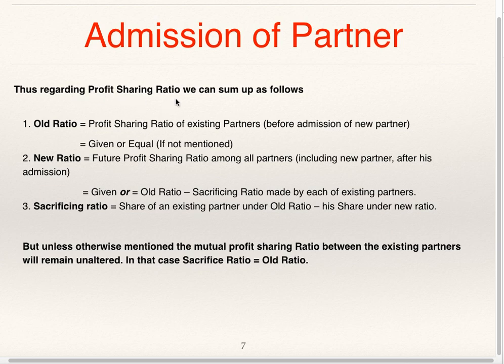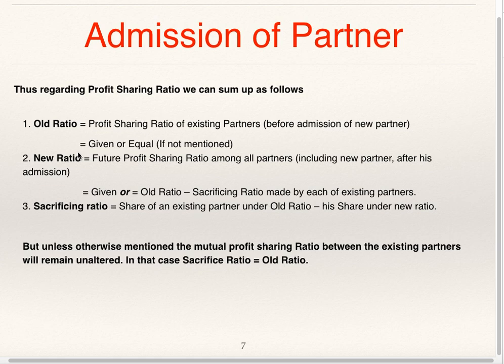Thus, regarding profit sharing ratio, we can sum up as follows. Old ratio is equal to profit sharing ratio of existing partners before admission of a new partner. If old profit sharing ratio is not given, then it is to be considered as equal. New profit sharing ratio is equal to future profit sharing ratio among all partners, including new partner after his admission.